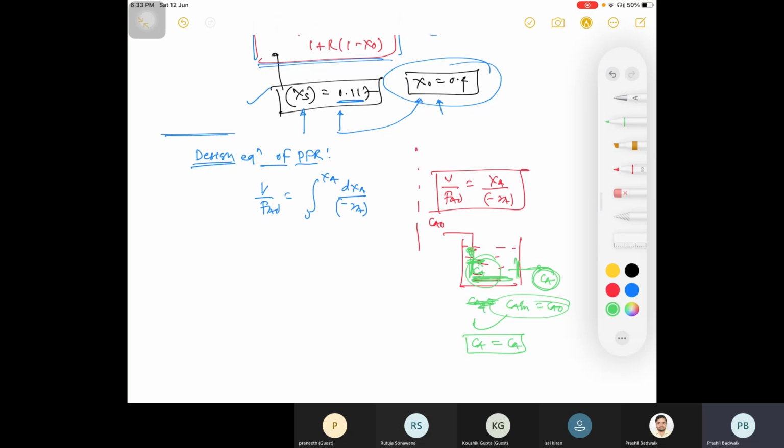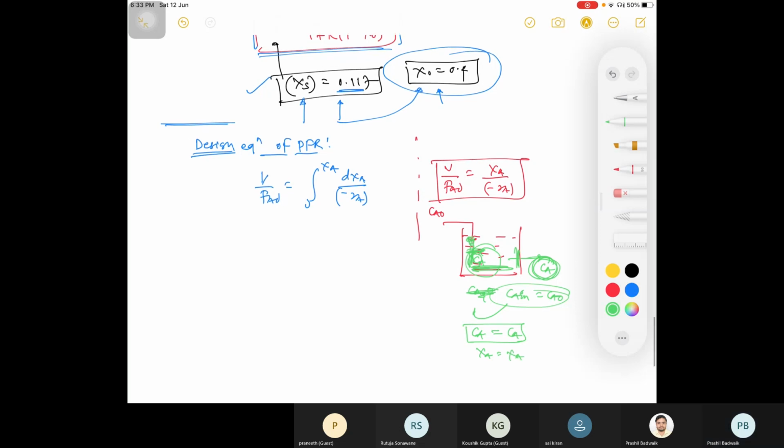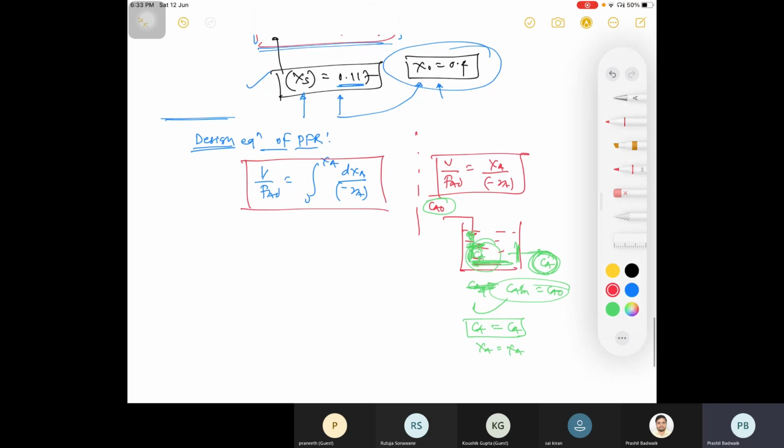That means your conversion at this position is equal to this, right? Inlet, basically CA naught is your inlet, but there is a sudden decrease in concentration, that's why I am saying inlet dash. So that is your CA, which is a lower value than your initial one. Here this is your design equation of PFR.